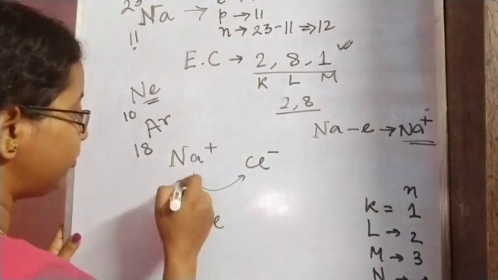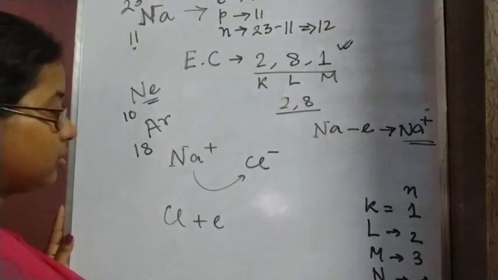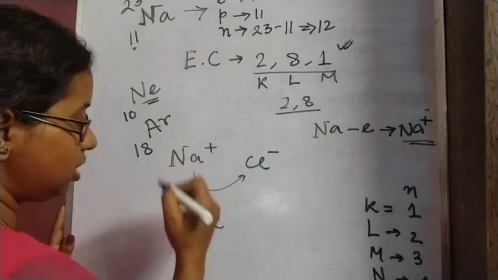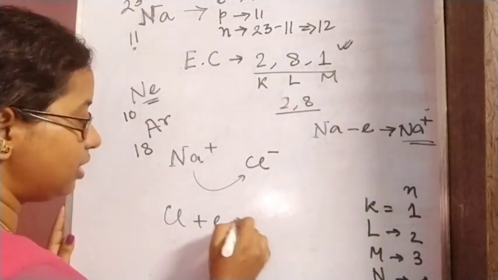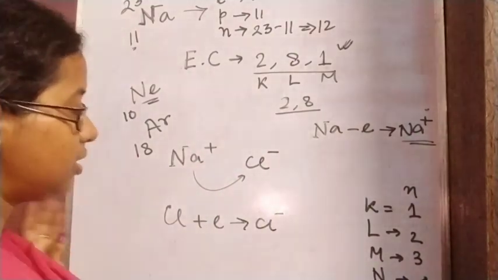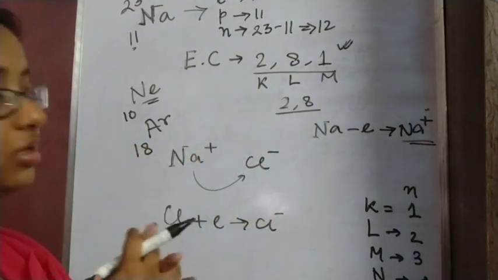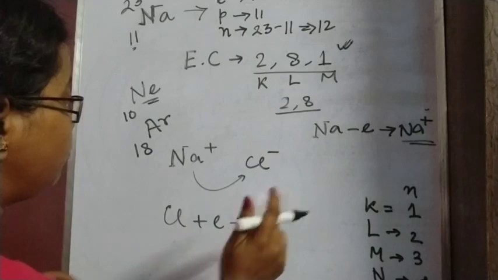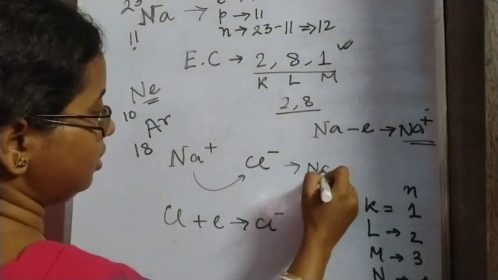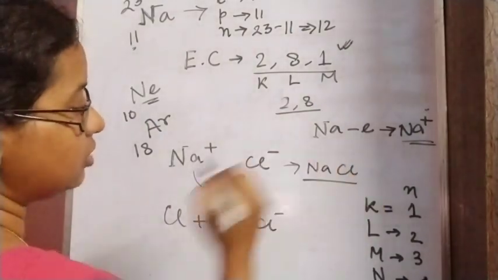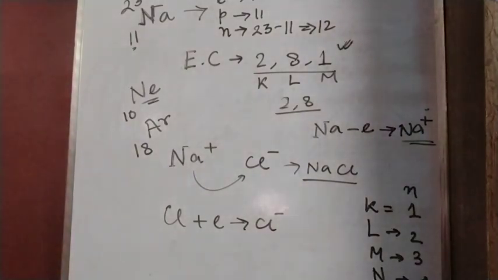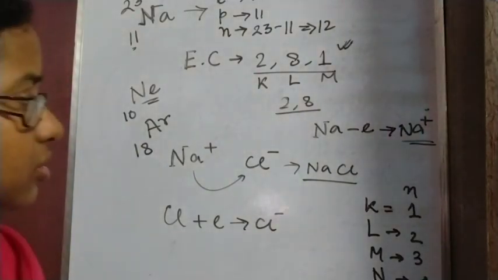So this electron is given by sodium to produce Na plus, and chlorine will gain this electron to produce Cl minus. Now this Na plus and Cl minus will get together with a strong ionic bond to produce NaCl. In this manner the bond formation will go on.